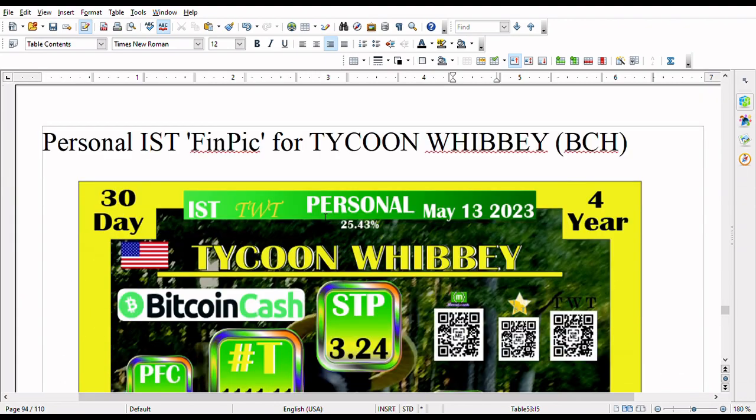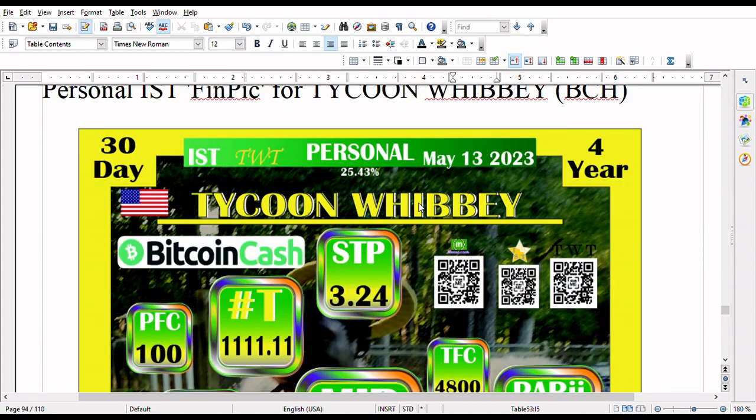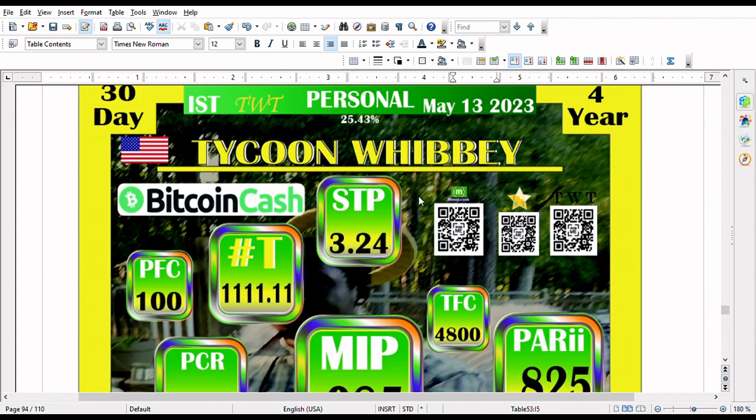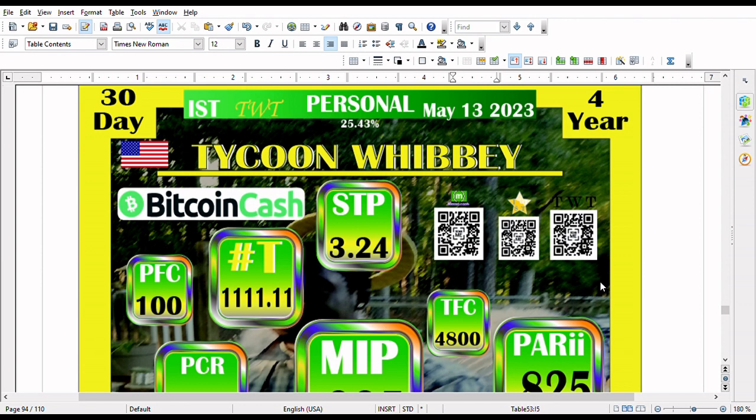And yes, that brings us to the FinPic. And as you can see, that is me there in the back, because I think FinPics should have your face on them. They're yours. They're personal. Put your face on it. Yeah. And we have the name here, Tycoon Wibby. Of course, we have the personal, because we like our ISTs labels in their general class. Yes. And we have the QR codes that link me to this particular IST. You can go and check out my TWT by visiting that QR code.